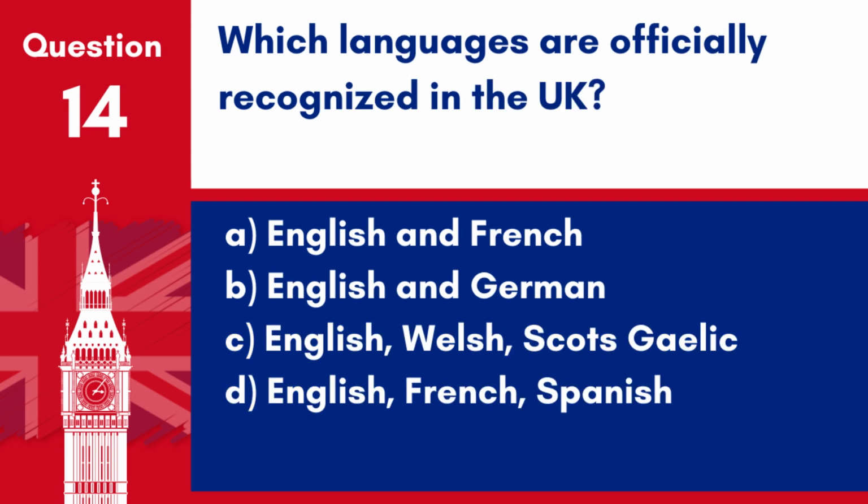Question 14. Which languages are officially recognized in the UK? A. English and French. B. English and German. C. English, Welsh, Scots Gaelic. D. English, French, Spanish. Answer: C. English, Welsh, Scots Gaelic. These languages are officially recognized in the UK.